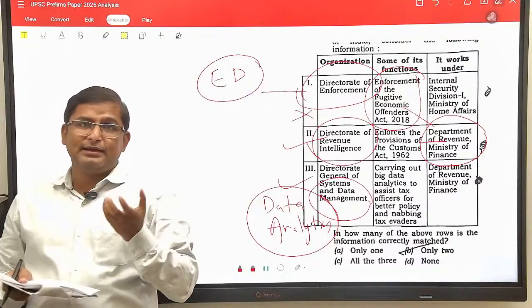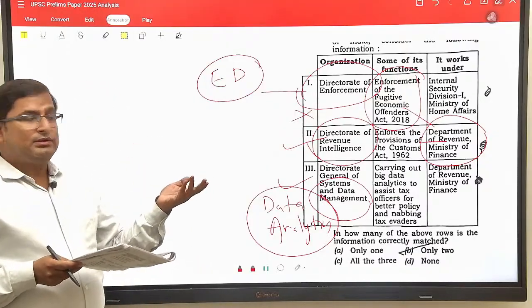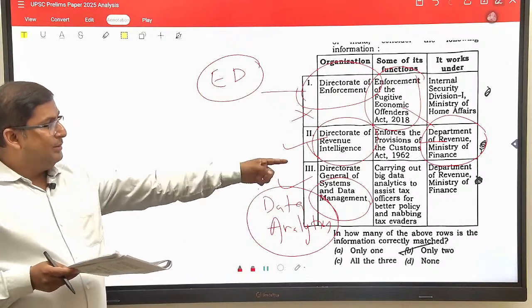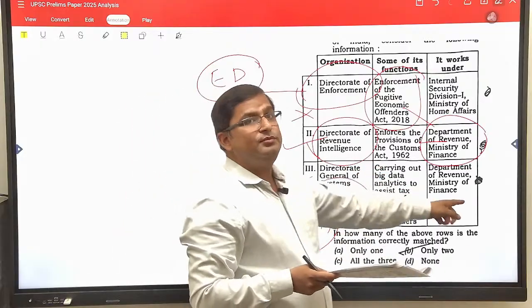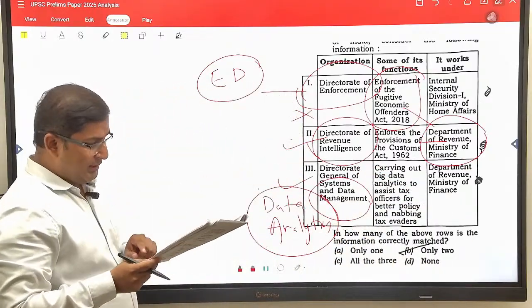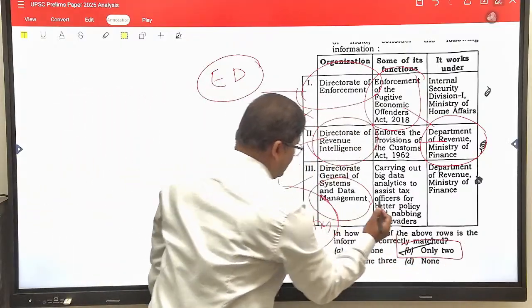They give the data analytics to the government, basically the Department of Revenue, Ministry of Finance. So second and third both are correct. So here the answer will be only 2. This would be the answer.